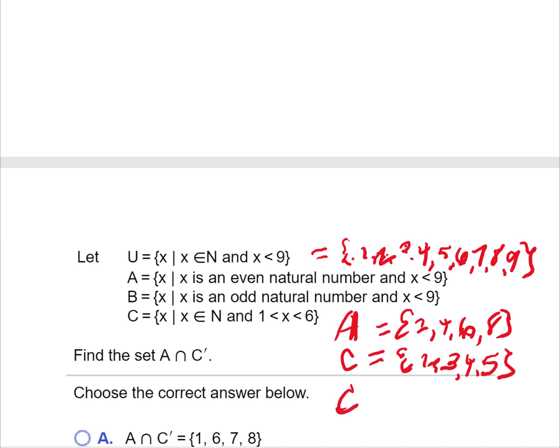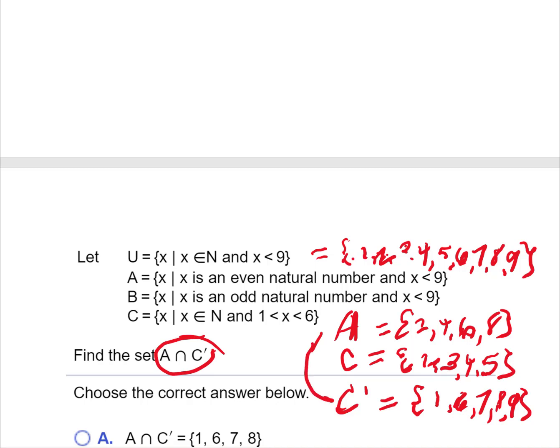And therefore, C complement is going to be what's in the universal set that's not in C, and that's going to be 1, 6, 7, 8, and 9. And then we want to do the intersection here of A and C complement.